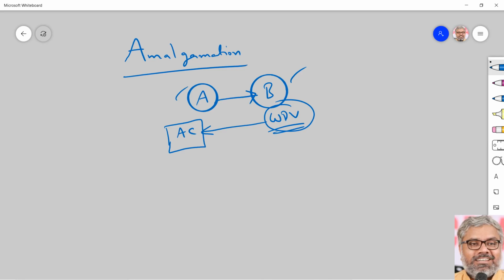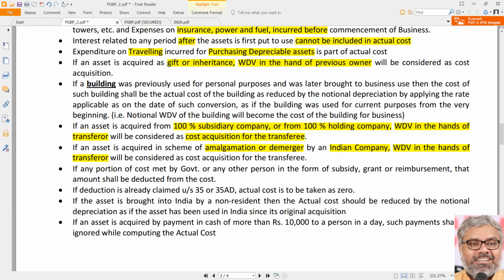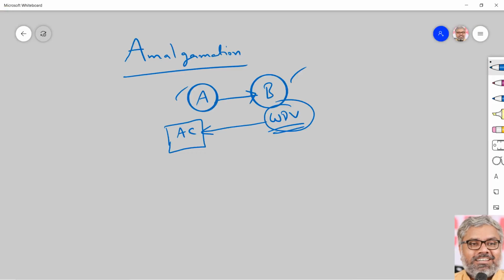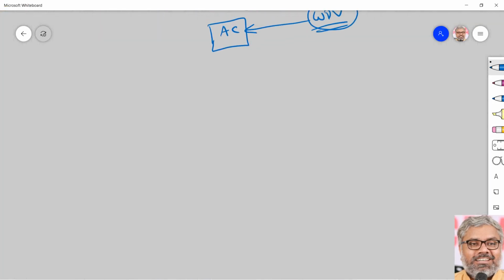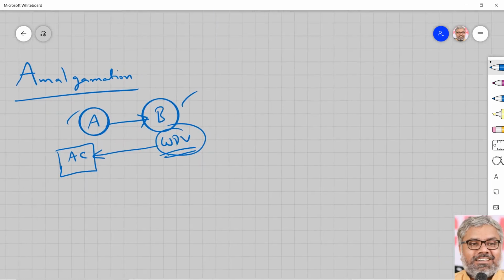That is just continuing. Where the story closed for B Limited, before amalgamation it got closed. And what was the closing? WDV. Where the story starts for A Limited, once it got the assets acquired from B Limited. But what is the starting point? Actual cost. But what is the actual cost? No difference. Where the story ended for B Limited, that is where the story starts for A Limited also. That is what actual cost means in case of amalgamation when there is a transferor and a transferee in a situation of amalgamation.